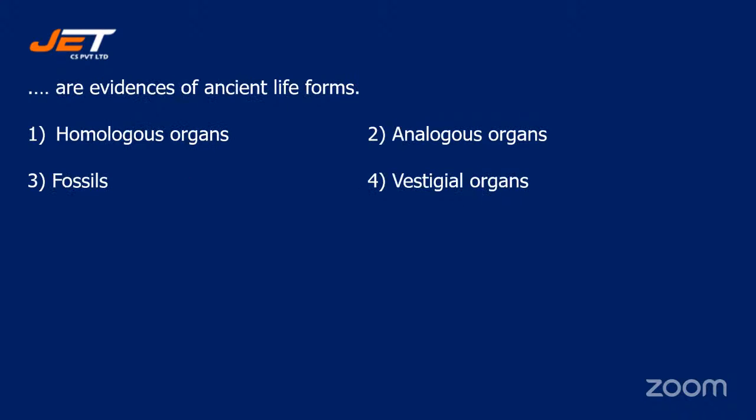Next question. Dash are evidences of ancient life forms. Your options are number 1, homologous organs, option number 2, analogous organs, option number 3, fossils, or option number 4, vestigial organs? Hurry up, students. You will get only 20 seconds for every answer.